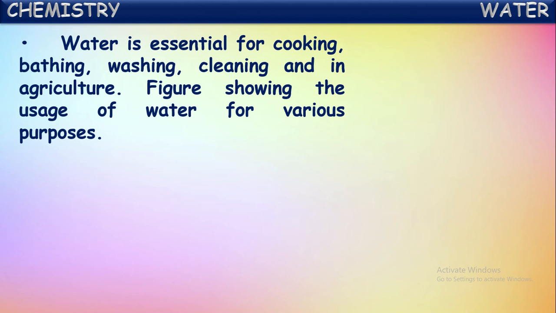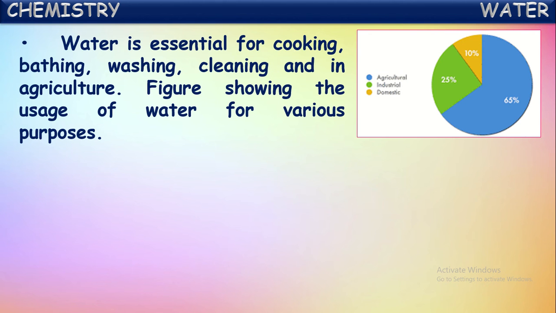water is essential for cooking, bathing, washing, cleaning, and even in agriculture. Here we have shown a figure. Observe that once. This figure shows the various usages of water for various purposes. If you observe here, a large quantity of water is being used for agricultural purposes. Around 65% of the water available to us is utilized for agricultural works, and around 25% of the fresh water available